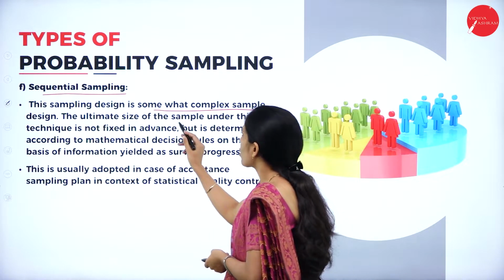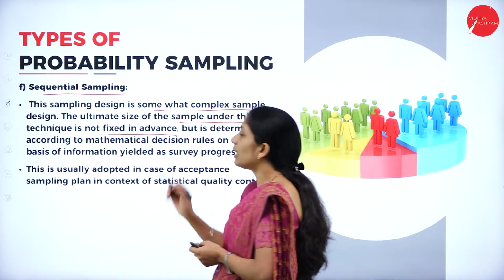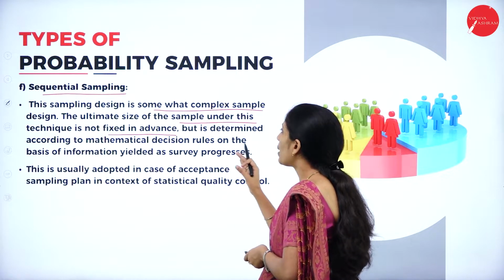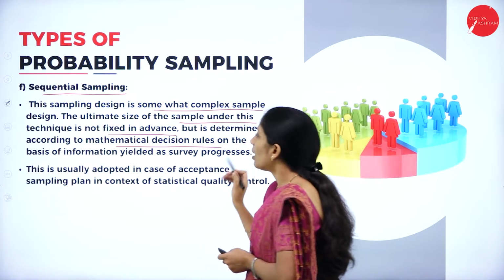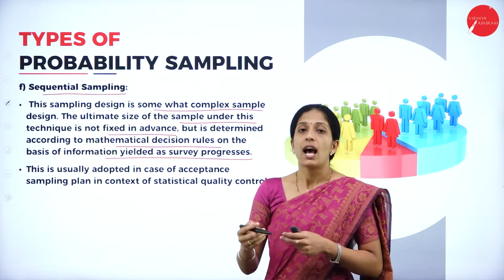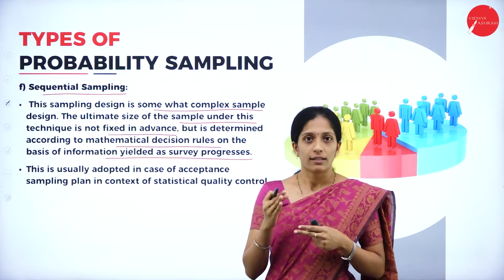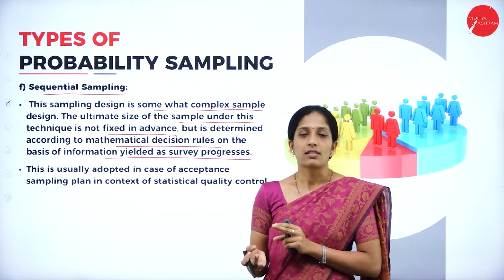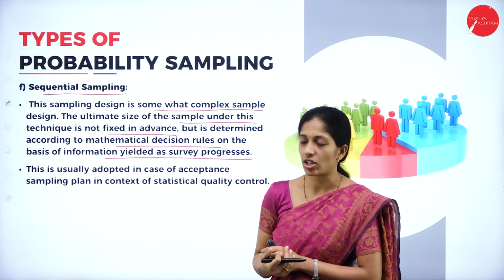The ultimate size of the sample under this technique is not fixed in advance, but is determined according to mathematical decision rules on the basis of information yielded as the survey progresses. As the collection of information is processed, the sample size goes on expanding, or is decided depending upon the progress of the information collected.